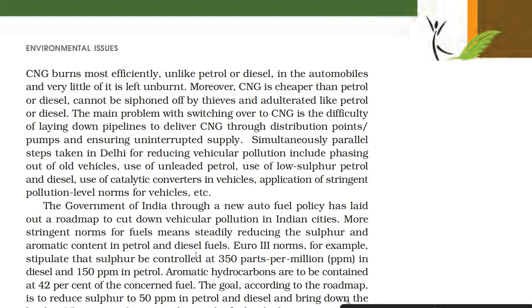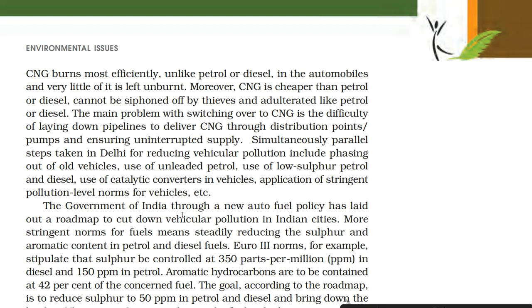Simultaneously, parallel steps taken in Delhi for reducing vehicular pollution include phasing out of old vehicles, use of unleaded petrol, use of low sulfur petrol and diesel, use of catalytic converters in vehicles, application of stringent pollution level norms for vehicles, etc.